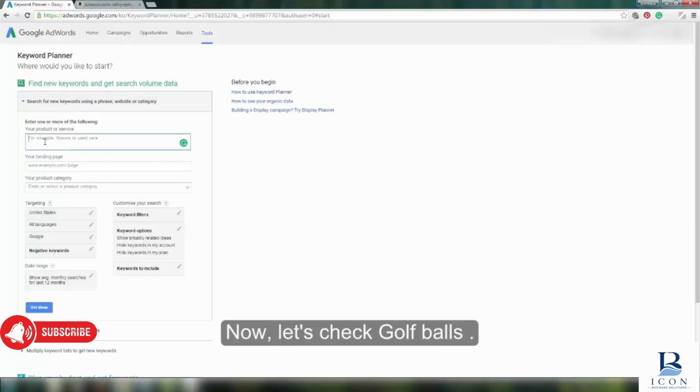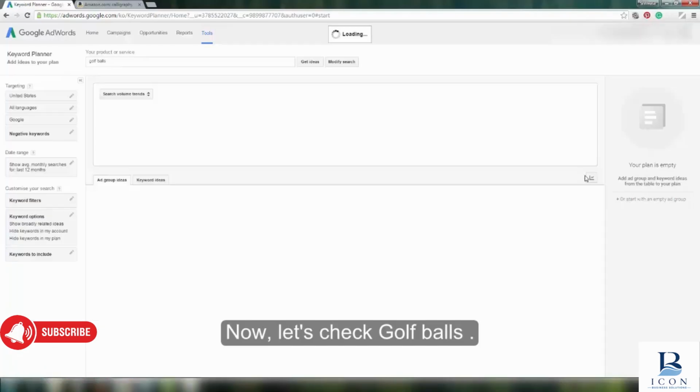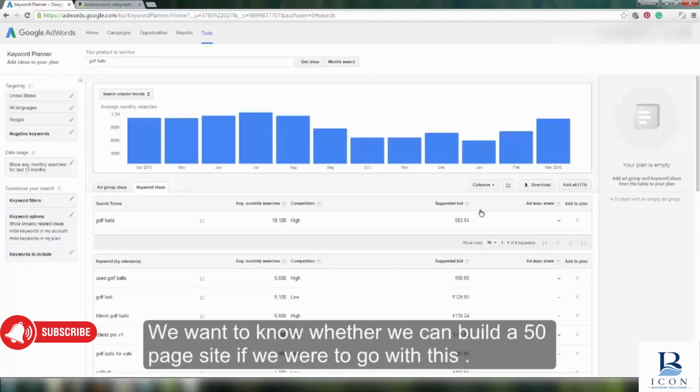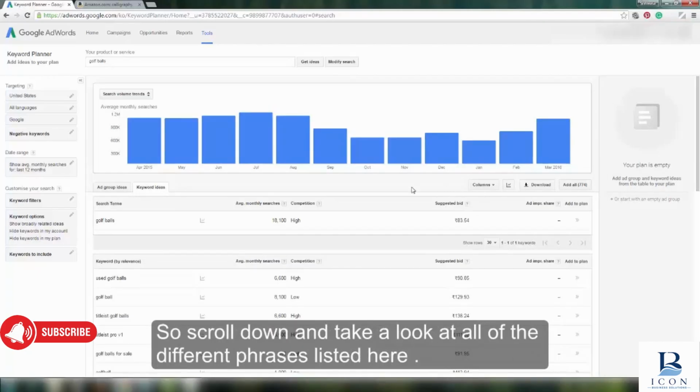Now, let's check golf balls. Click on the tab labeled Keyword Ideas. We want to get to know whether we can build a 50-page site if we were to go with this. So scroll down and take a look at all of the different phrases listed here.